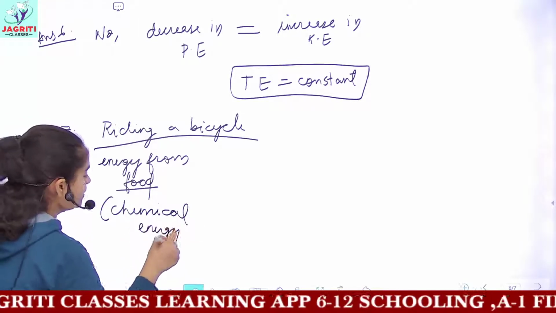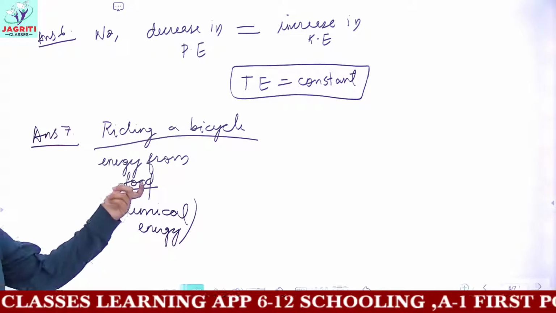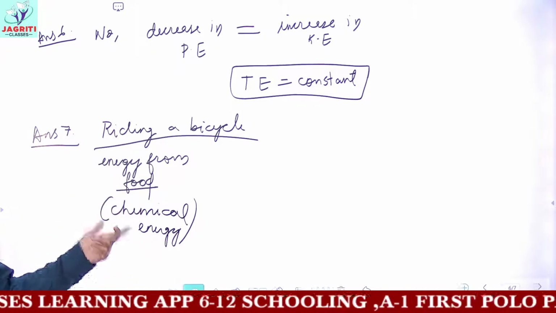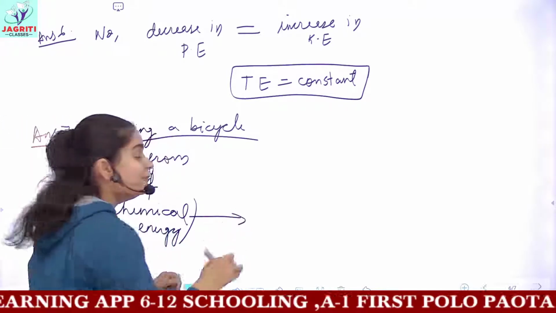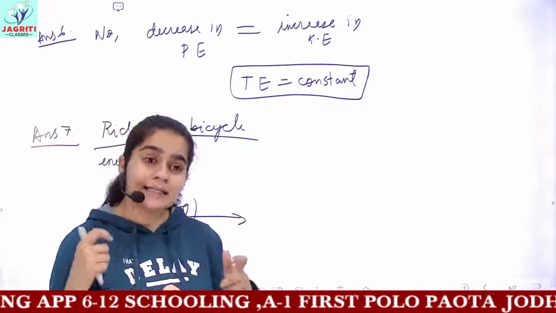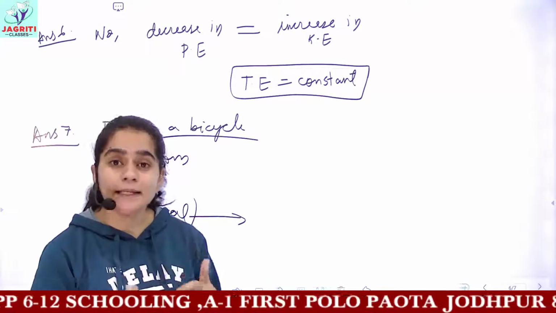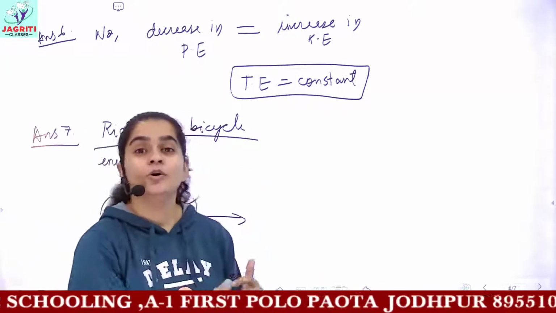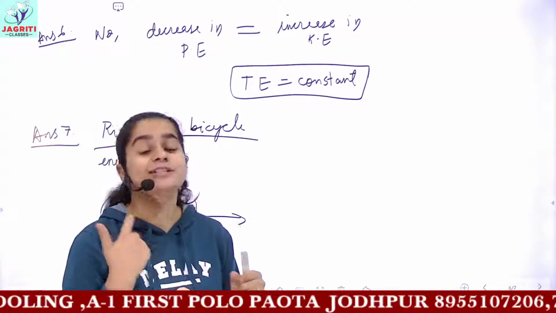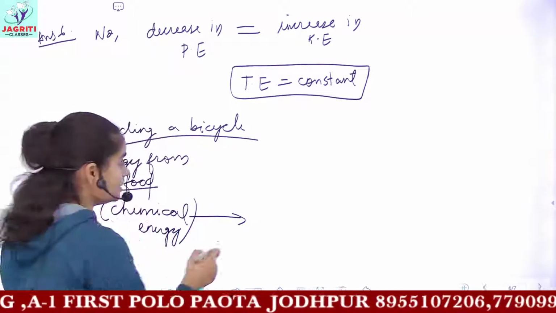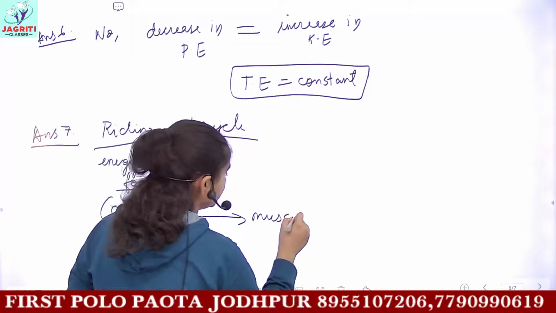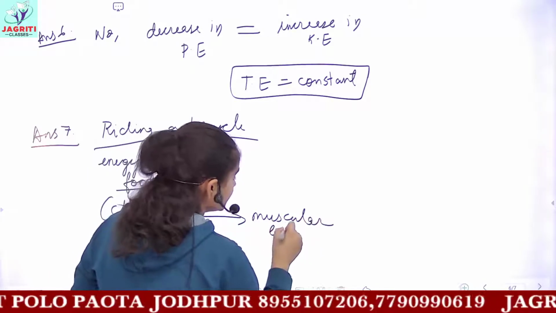So the energy present in our body due to the food we eat is chemical energy. Whenever you start to ride, the chemical energy stored in your body gets converted to muscular energy.